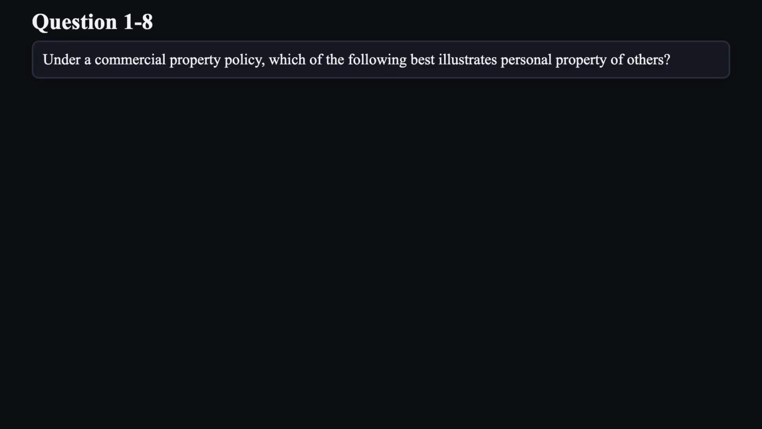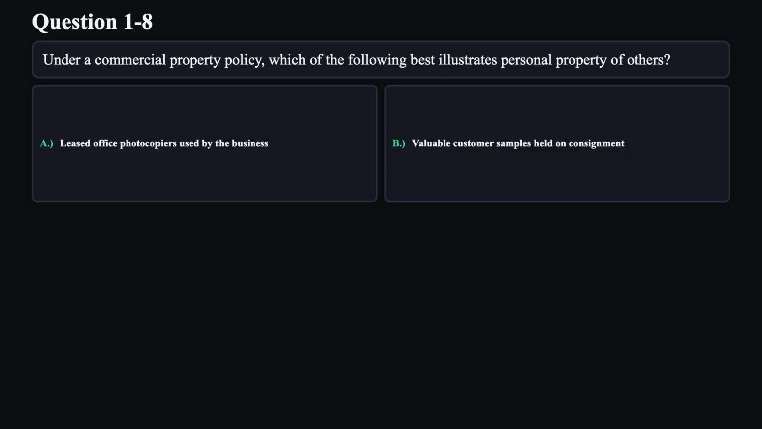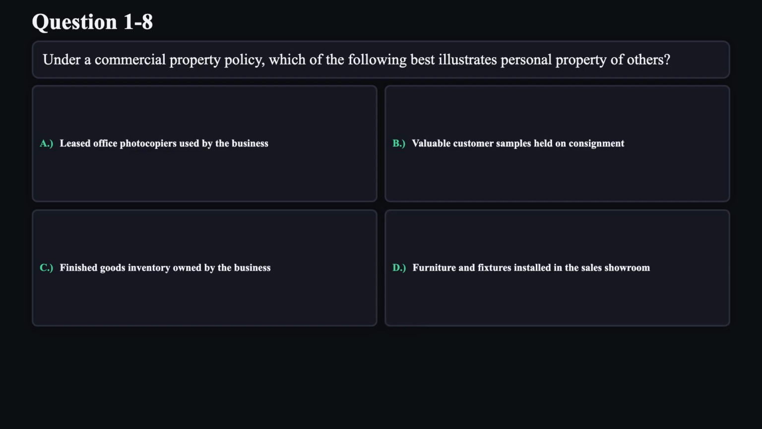Question 8. Under a commercial property policy, which of the following best illustrates personal property of others? A. Leased office photocopiers used by the business. B. Valuable customer samples held on consignment. C. Finished goods inventory owned by the business. D. Furniture and fixtures installed in the sales showroom.